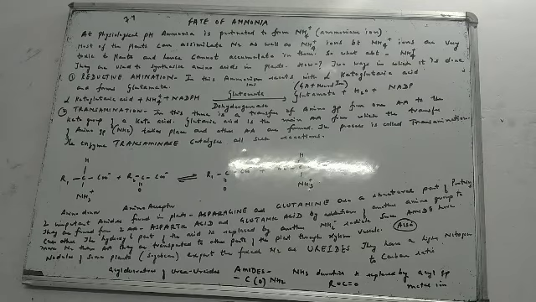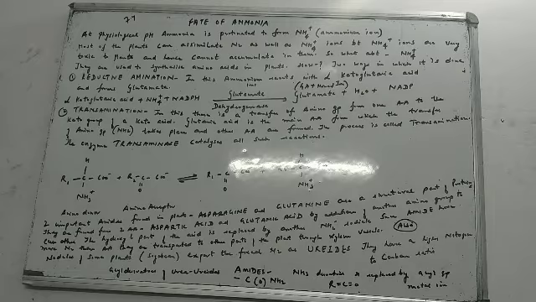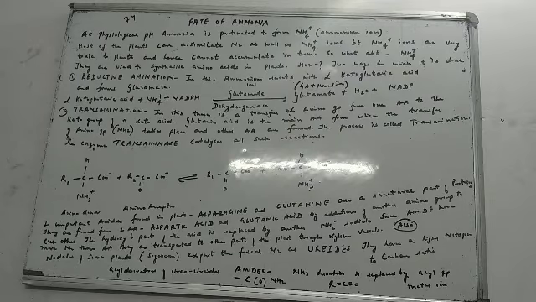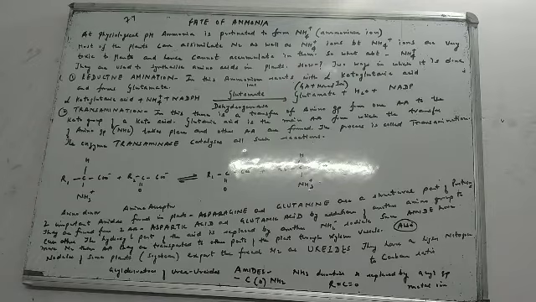Look at the equation written on the board. It is written alpha ketoglutaric acid. This is an organic acid plus ammonium ions in the presence of NADPH. And we also have the enzyme. The name of the enzyme is glutamate dehydrogenase. Remember the name of the enzyme? It is glutamate dehydrogenase. So, ammonium ions reacted with alpha ketoglutaric acid and NADPH in the presence of the enzyme glutamate dehydrogenase and converted it into glutamate, or you can simply say glutamic acid.